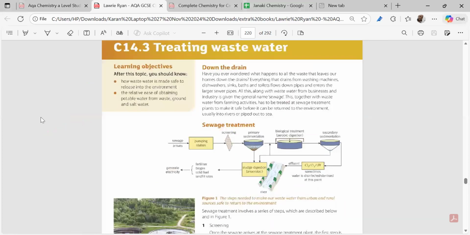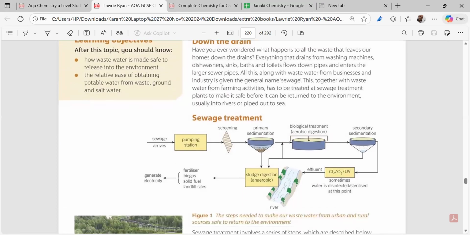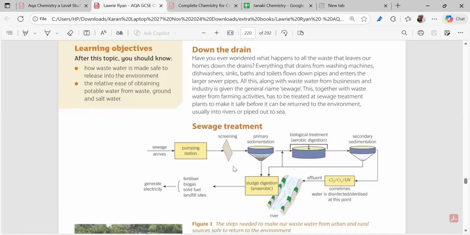Now, I'm just coming to the part of treating wastewater. Wastewater is very, very important for us to treat before we dispose of it. This is very important. This is not done properly in the Asian countryside.